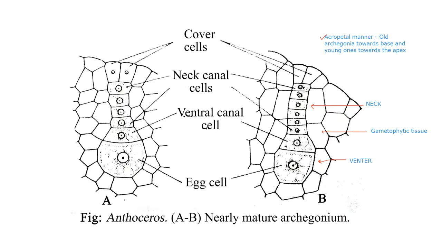So look at the composition: 1 egg cell, 1 ventral canal cell VCC, 6 NCC neck canal cells, and 2 cover cells. That is how the arrangement is. So each archegonium consists of 6 NCC, 1 VCC, 1 egg, and 2 cover cells.